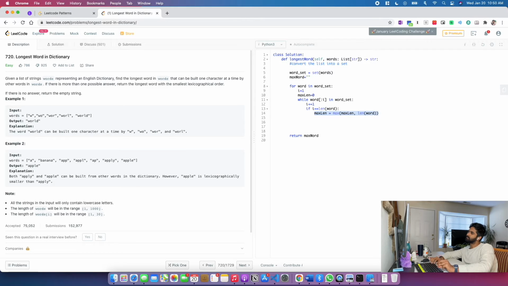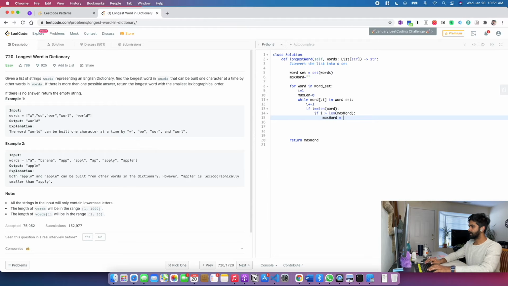okay, what can I do? I'll say if len of word, or I can say if I, because len is a function call, I is a variable. If I is greater than length of max word, I'd say max word equal to word, right? This makes sense.